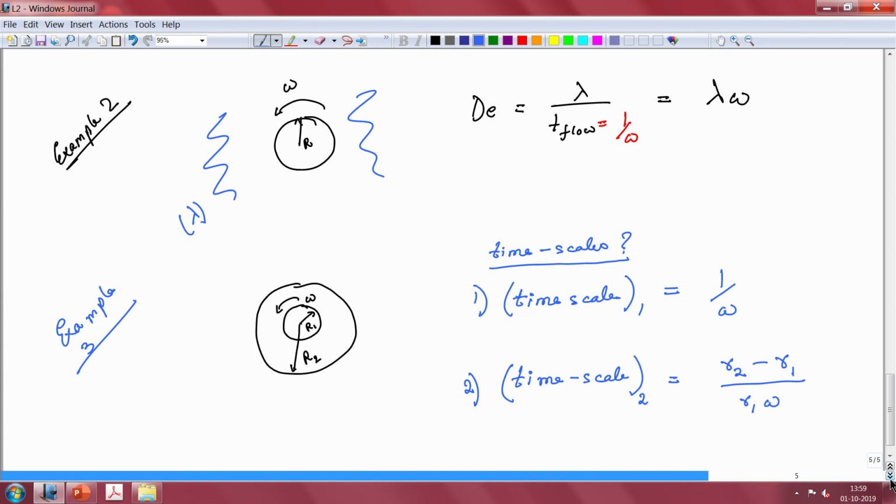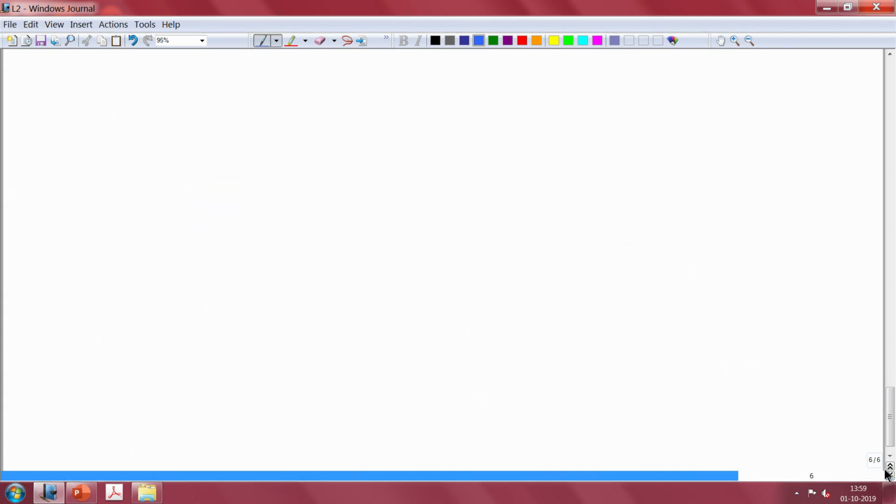So, with that we are done with our examples, or we are done with our introduction to time scales and Deborah number, which are the first important concept with regards to soft materials or viscoelasticity.